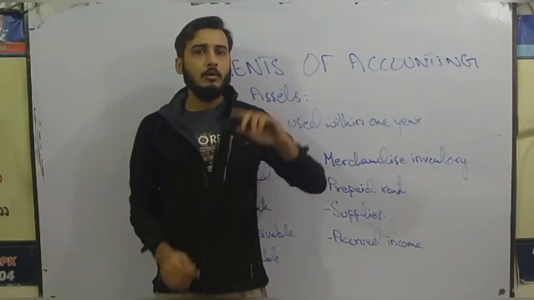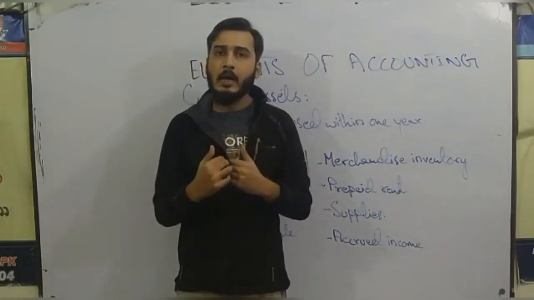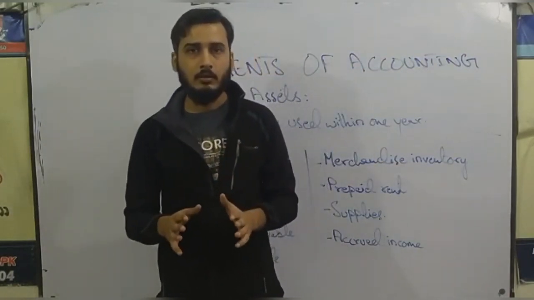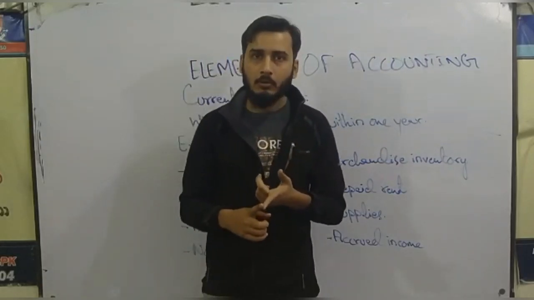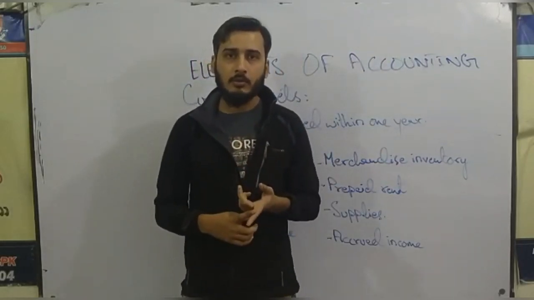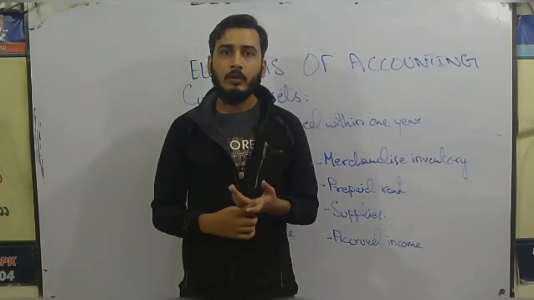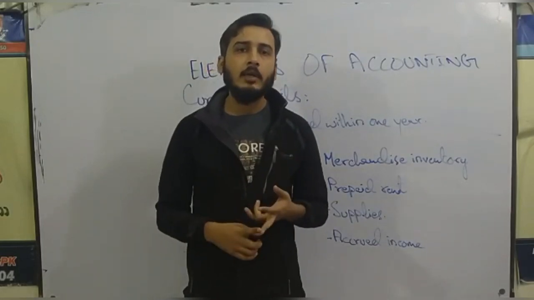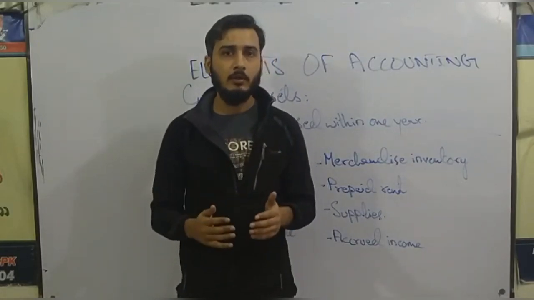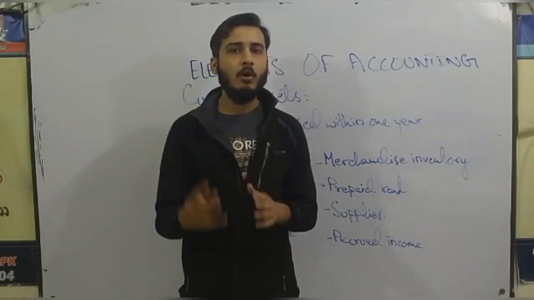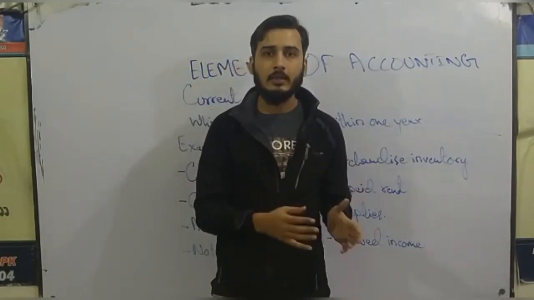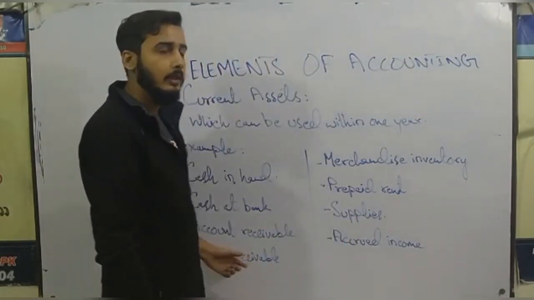Because although the money is still with him, I have earned that money. So it is in my ownership, it is an economic resource of my entity, it is with physical substance, and it will give me a benefit in the future. So it complies with all 4 conditions of an asset. That is why accounts receivable is an asset.